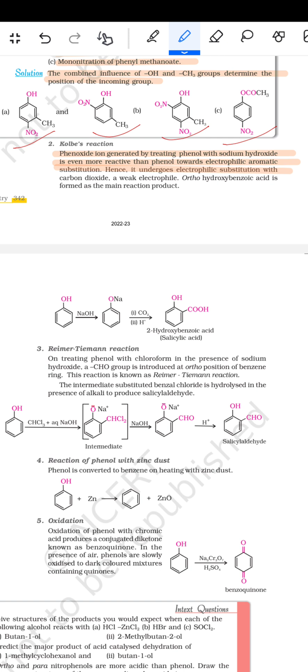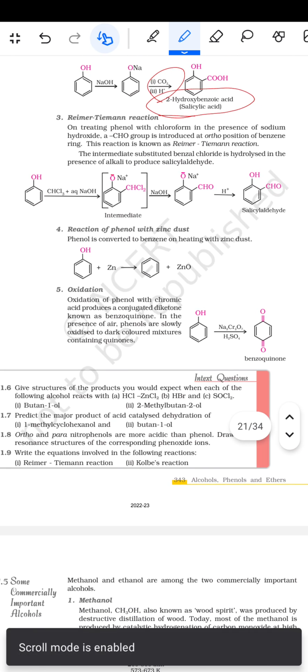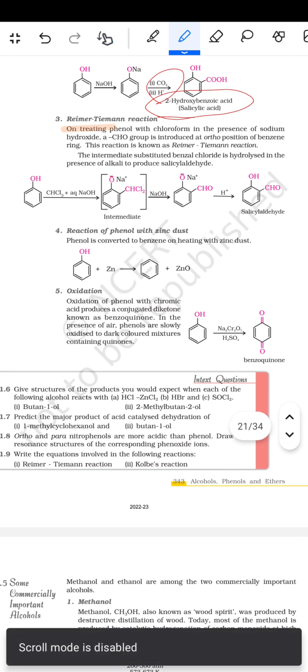Hence, we undergo electrophilic substitution with carbon dioxide, a big electrophile. Ortho-hydroxybenzoic acid is formed as the main reaction product. So phenol plus NaOH gives sodium phenoxide, then CO2 and H+, and this becomes 2-hydroxybenzoic acid, which is called salicylic acid.